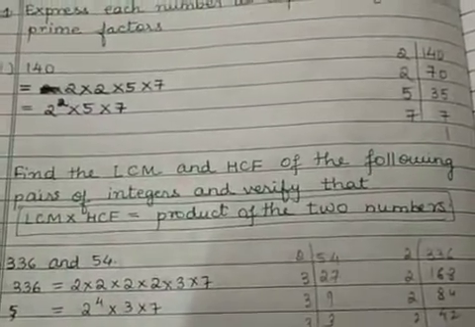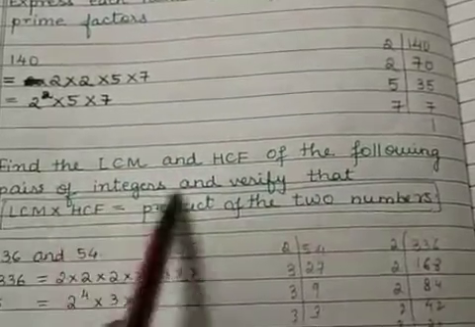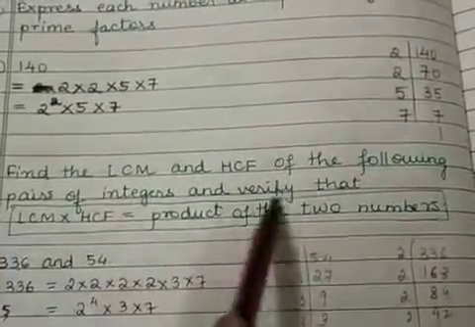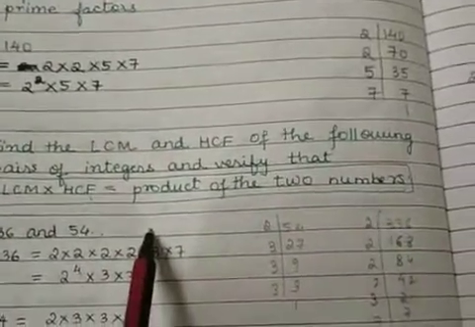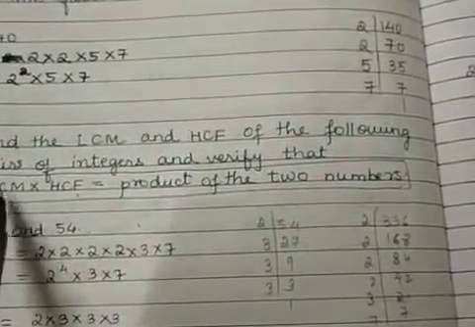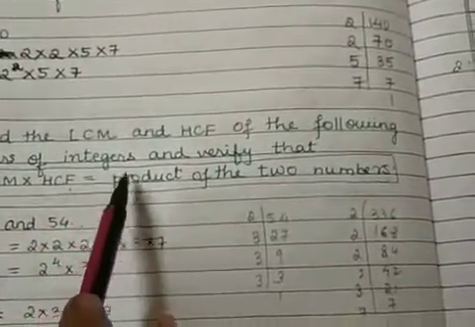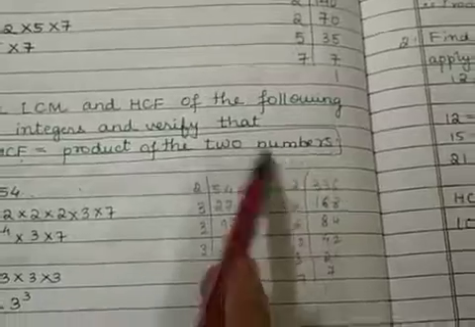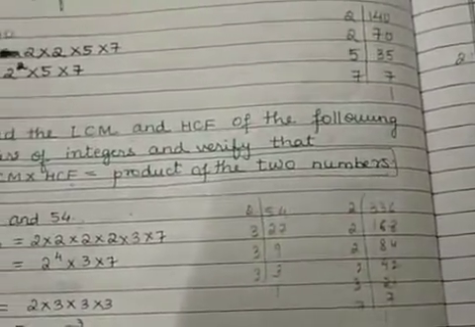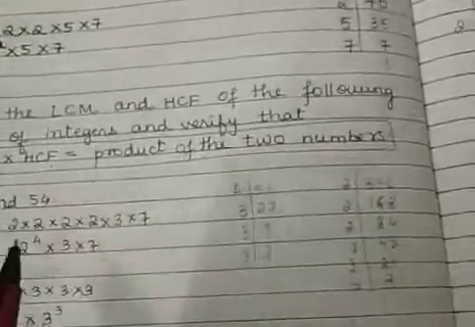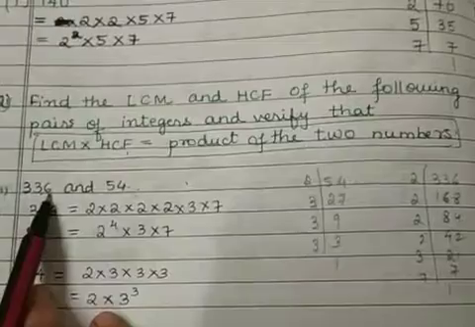Only when I have to take LCM and HCF of two numbers, this formula or this statement holds true. If I have three numbers, then LCM multiplied by HCF of three numbers is not equal to product of the three numbers. So this is true only for product of two numbers. So let us see how to find this. Now the two numbers that are given to you are 336 and